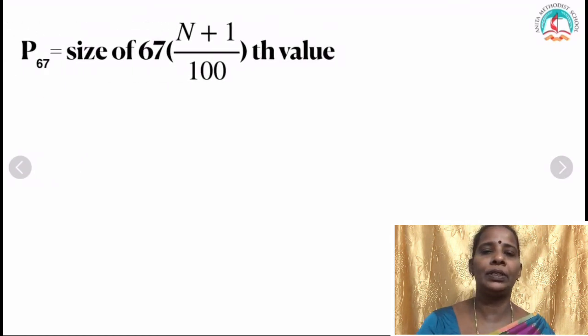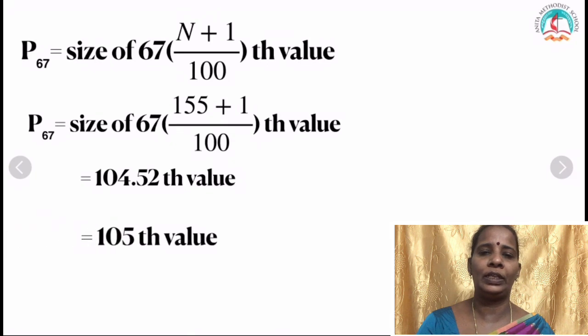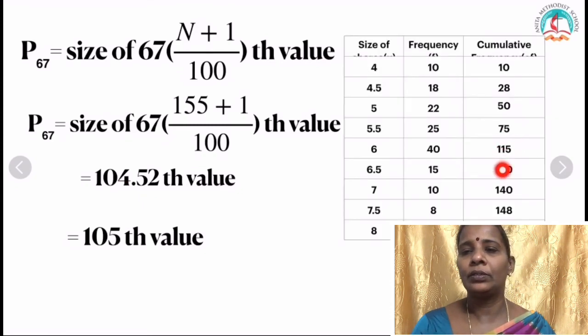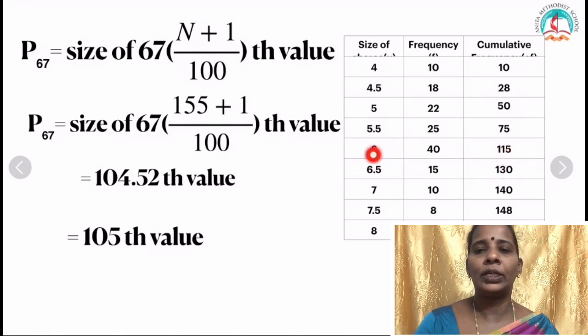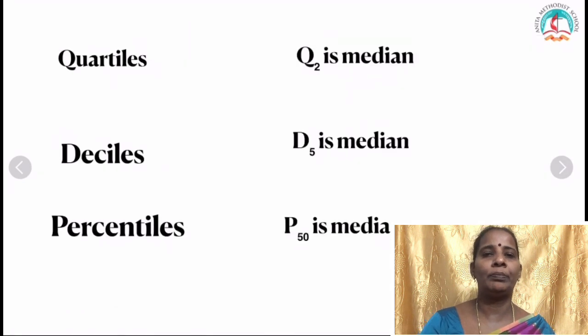Percentile 67, size of 67 into N plus 1 by 100. So N should be replaced by 155. So size of 155 plus 1 by 100 into 67. If you simplify that, it will come to 104.52. So more than 104, therefore it is the 105th value, which you are getting from the cumulative frequency. There you are having 115, more than that, so the corresponding value is 6. So this is how you have to find out percentiles.